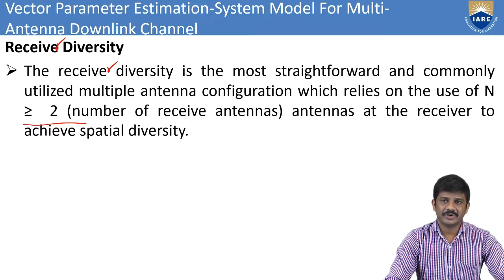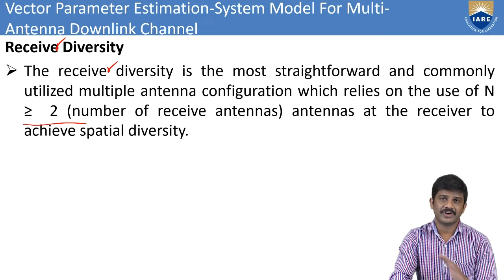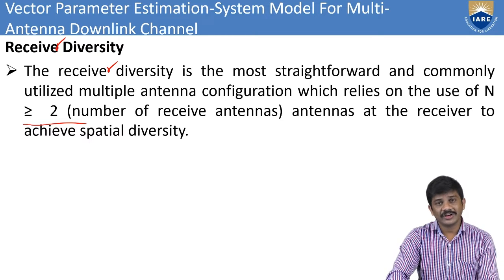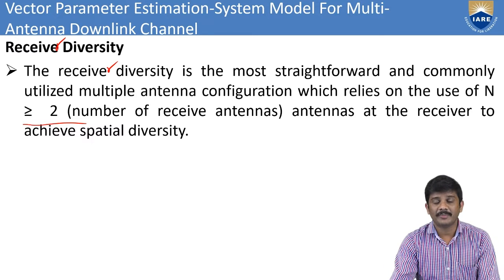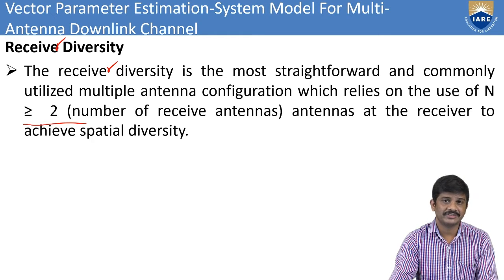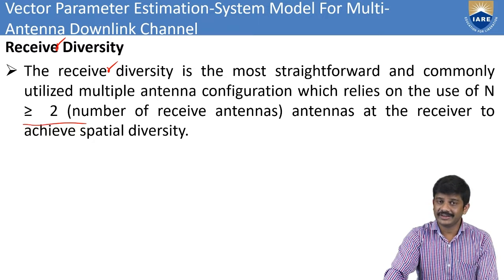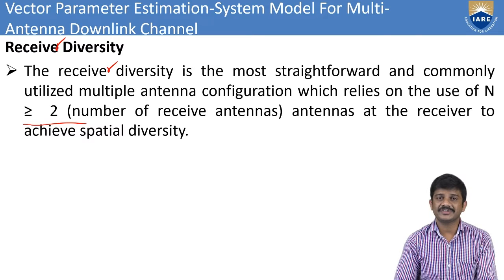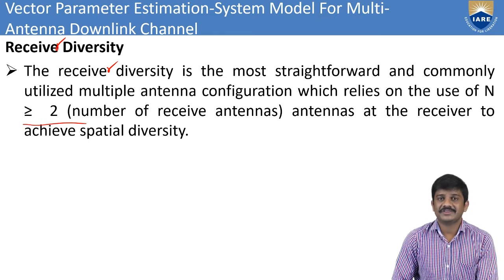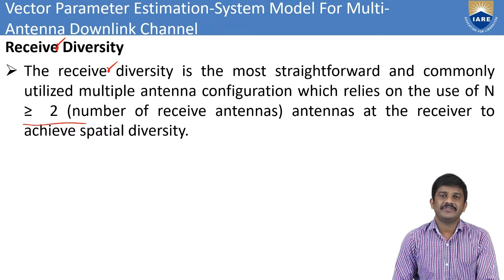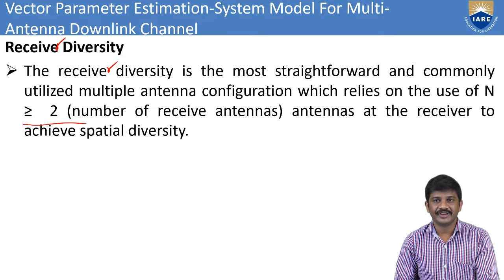This is receiver diversity. Here we have a straightforward way to utilize the multiple antenna configuration, where the number of receiver antennas is greater than or equal to 2. Then the receiver can achieve the same spatial diversity. Based on the diversity technique, we can overcome the fading, whatever fading we are having, the large scale fading or small scale fading.